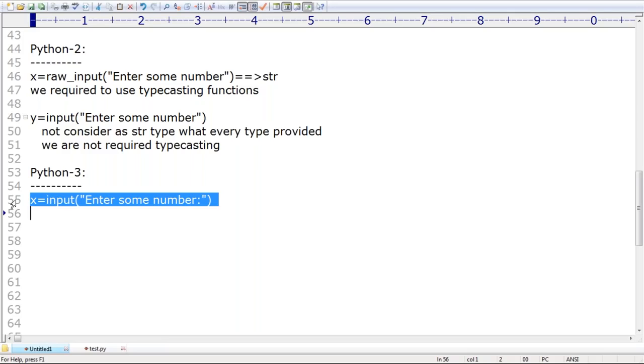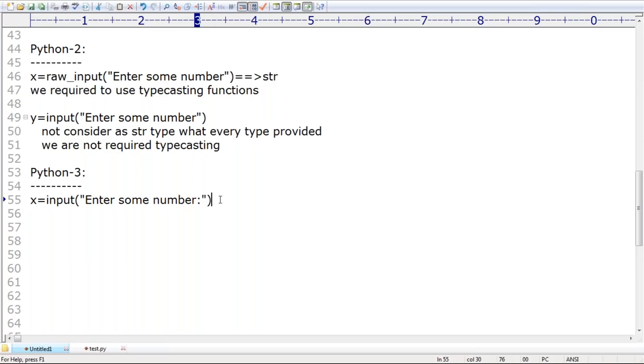Remember that. Next, one thing: the input function in Python 3 always considers the number as string type only. Compulsory, we are required to perform typecasting. Without typecasting, you can't use it, because if it is a string and you need numbers, how can you use it? That's why typecasting must be required.